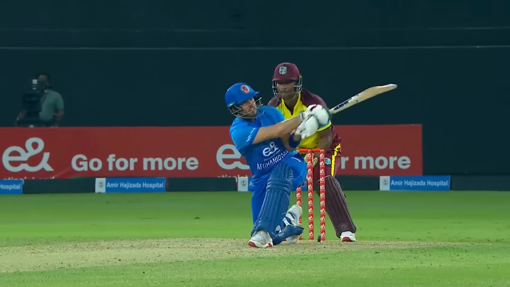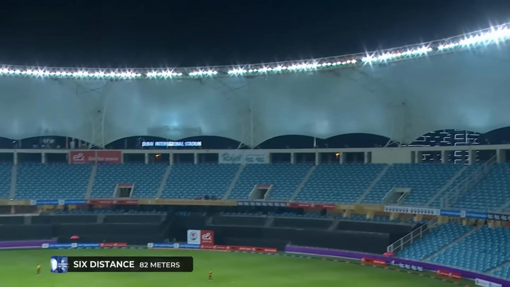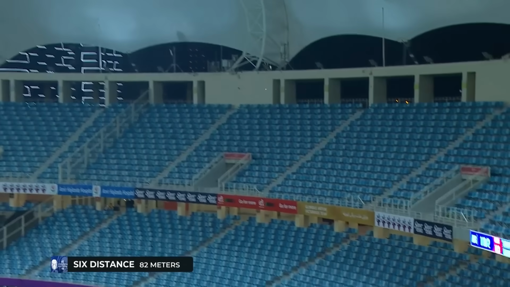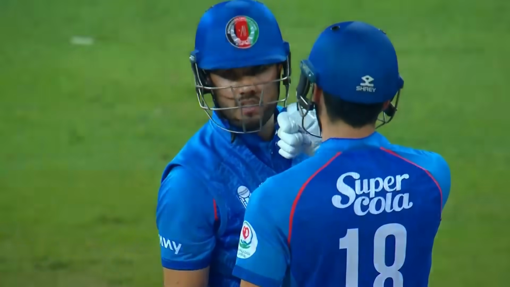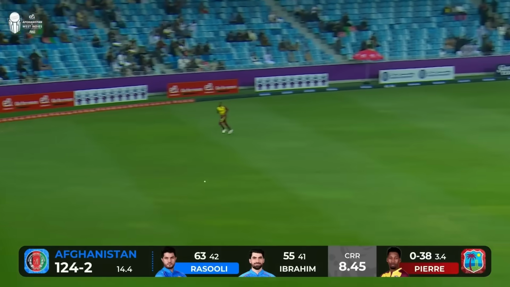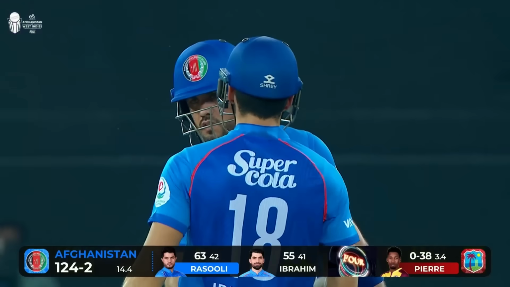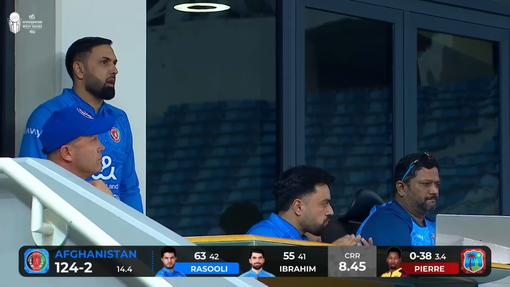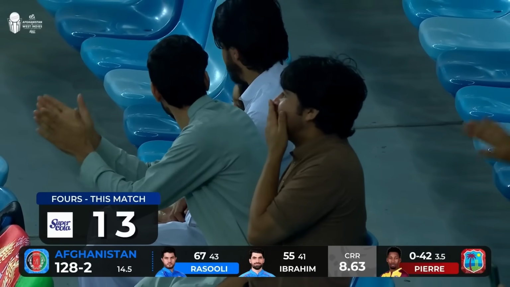Bowler again choosing to go full. And this time, instead of hitting him straight, he gets down on one knee and absolutely cracks it over mid-wicket. 82 meters. And boy, he enjoyed that. Over extra cover. Delightful stroke. Rasuli on fire. Well, he might just be booking himself a place in that T20 squad for the World Cup.